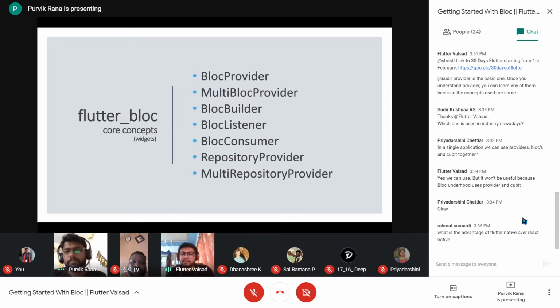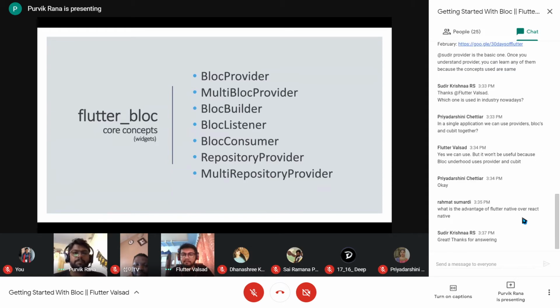In a single application, can we use Provider, Bloc and Cubit together? Bloc and Cubit you can use together, that's not in question. And for some portion of your application, you can also use Provider. Okay, I guess that's all the questions till now.